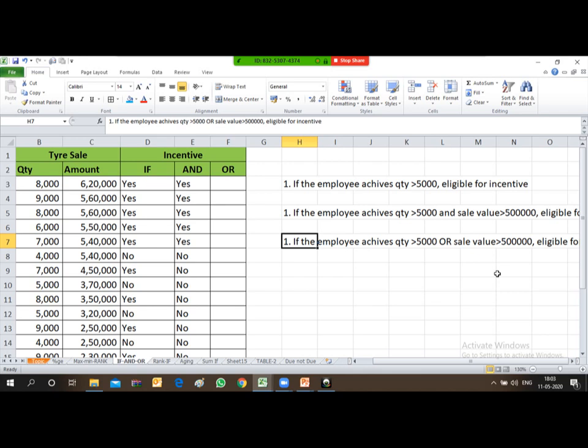So whether he achieves the quantity greater than 5000, he is eligible, or if he achieves the sale value above 5 lakhs, he will be eligible for incentive.